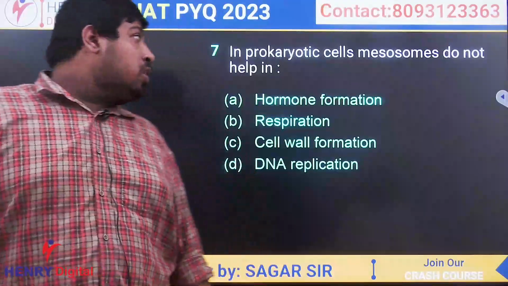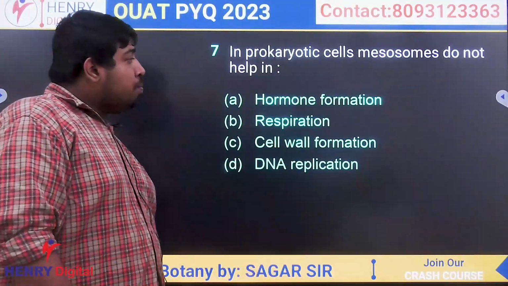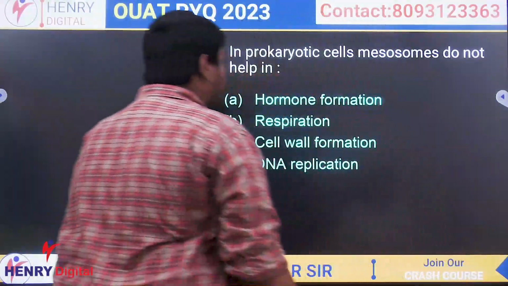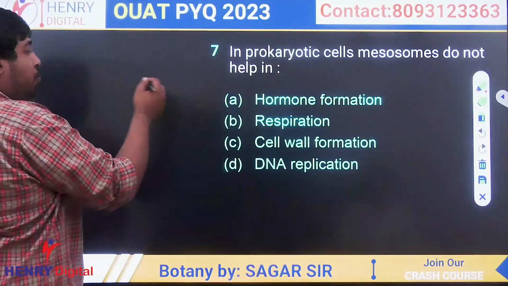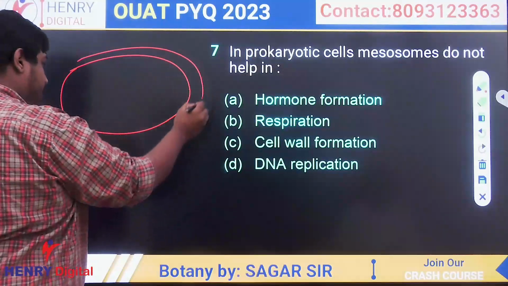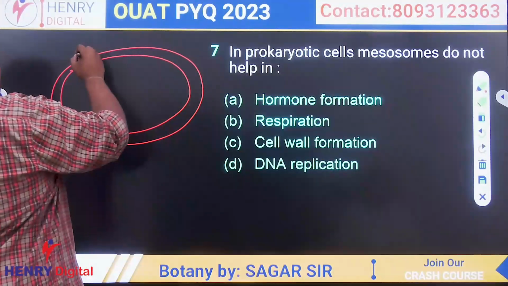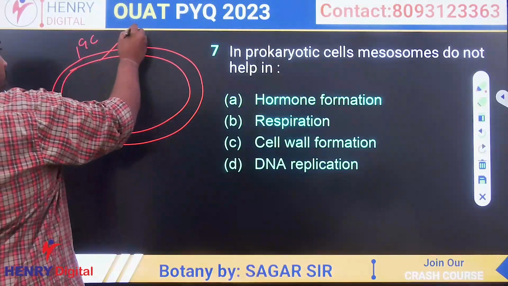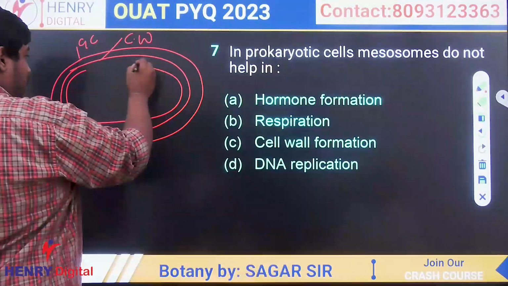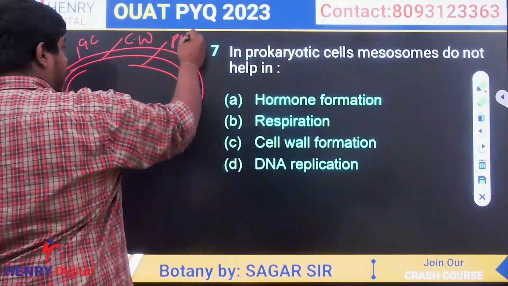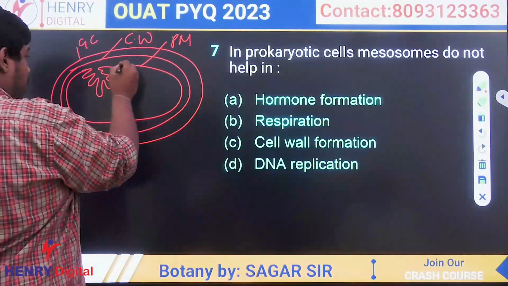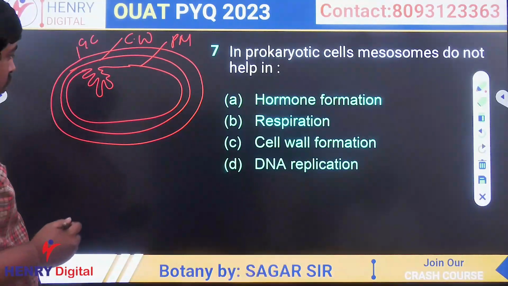Next question was, in prokaryotic cell, mesosomes do not help in. Okay. So first let's discuss about mesosomes. In case of prokaryotic cell, there are 3 types of covering. One is your glycocalyx, one is your cell wall, and the next one is plasma membrane. In plasma membrane, at some locations, we found some infoldings, which are called as mesosomes.